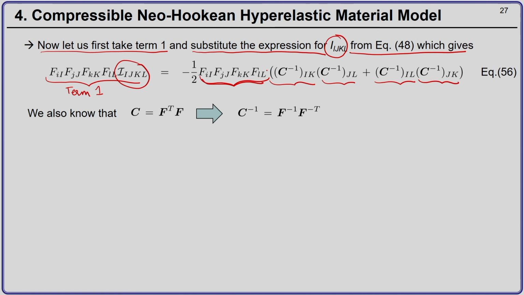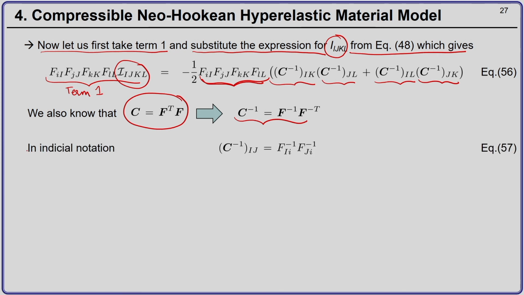Now, we know that in direct notation the right Cauchy Green tensor C is given by F transpose F. So, C inverse can then be written as F inverse F inverse transpose. Let us now write this expression in indicial notation.